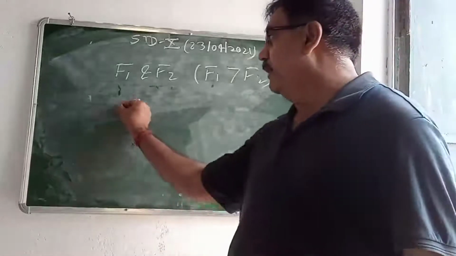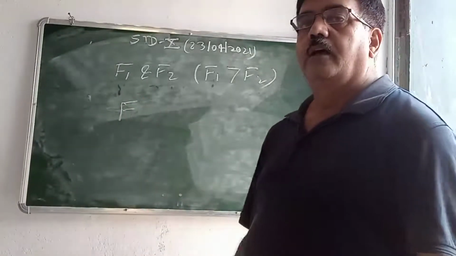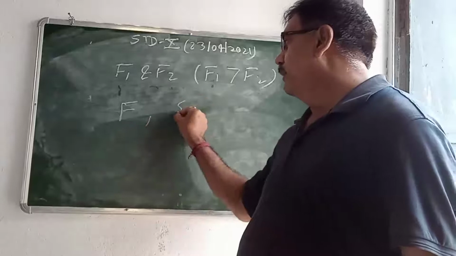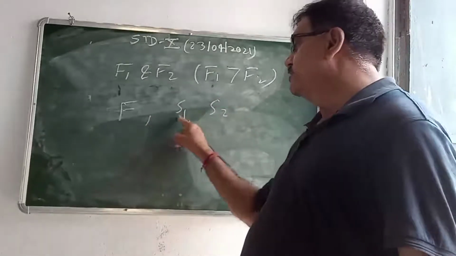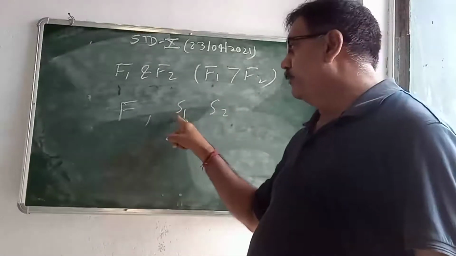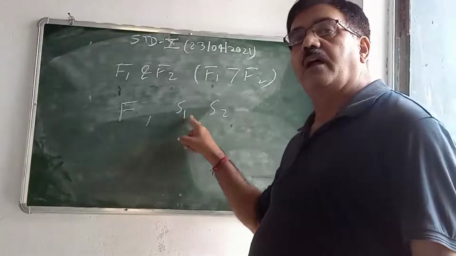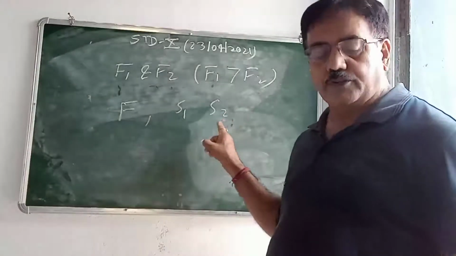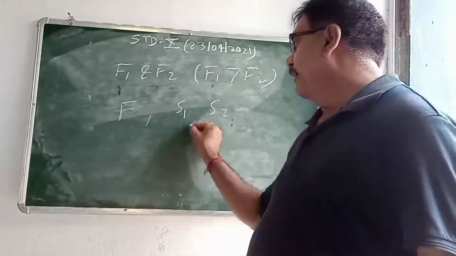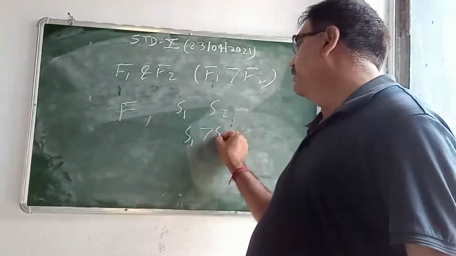Similarly, if the same force F displaces two bodies by S1 and S2, this is the displacement. The first body displaces by distance S1 and the second body displaces by distance S2, where S1 is greater than S2.